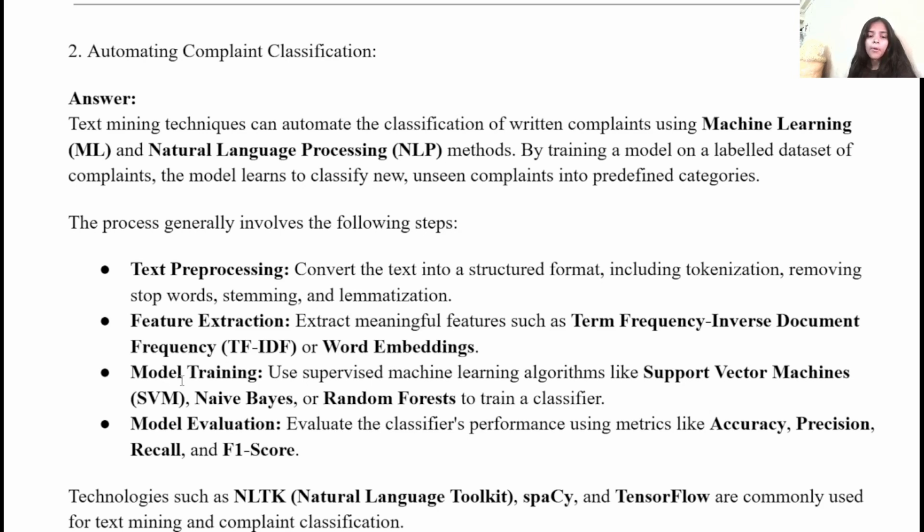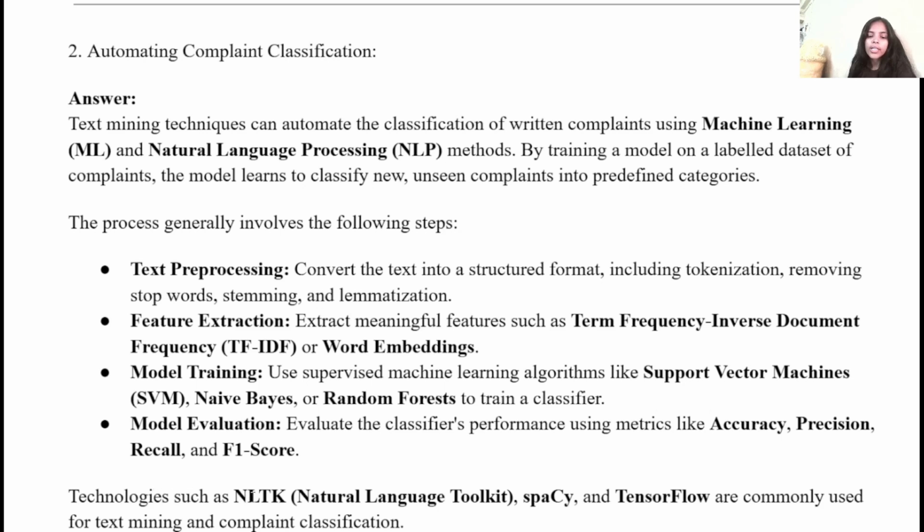Third step is model training. In this, we use supervised machine learning algorithms like support vector machine, naive Bayes, or random forest to train a classifier. The last step is model evaluation, in which we evaluate the classifier performance using metrics like accuracy, precision, recall, and F1 score. This improves our model performance.